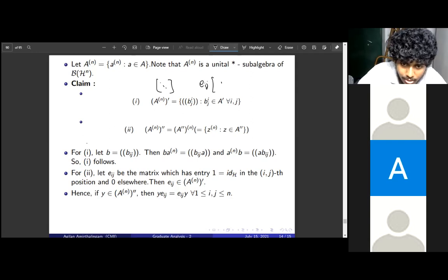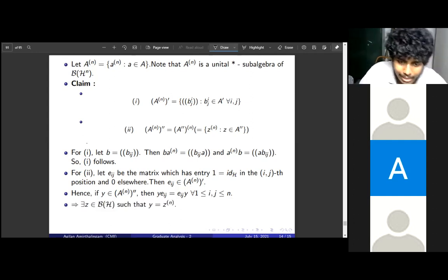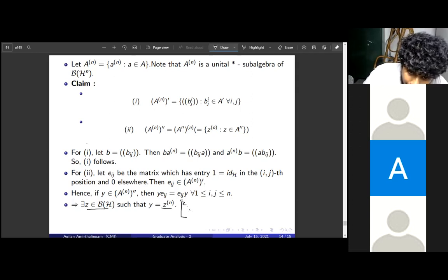Sorry. Okay. So for an element to belong to A to the n dash dash, it must commute with this Eij in particular. This is the commutant of the first commutant, right? So it must commute with all the Eij's. But this means, again, we can find a Z in B of H. If you just write these conditions out, since this is true for all i and j, we get a diagonal matrix with constant entries, that is, all the elements are the same. We can find a Z in B of H such that Y is the diagonal matrix Z to the n.